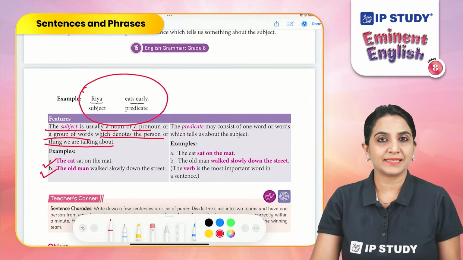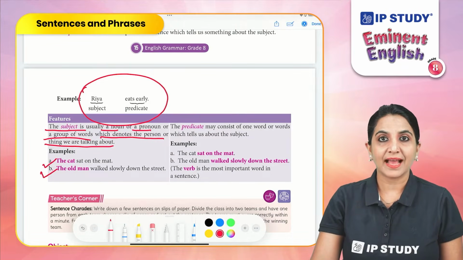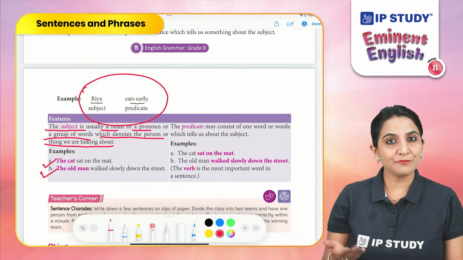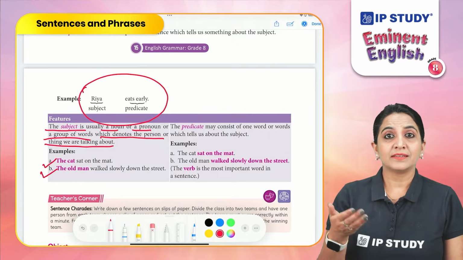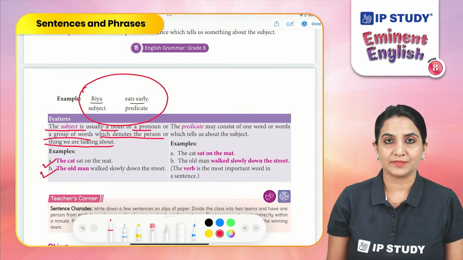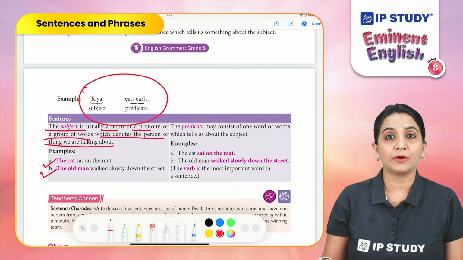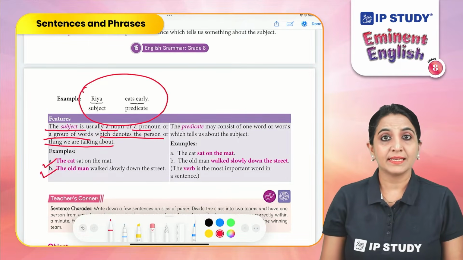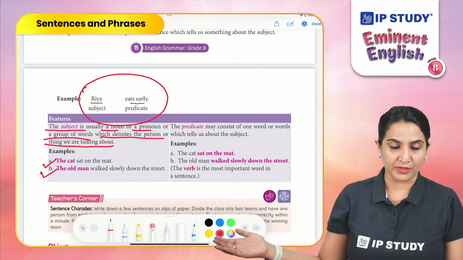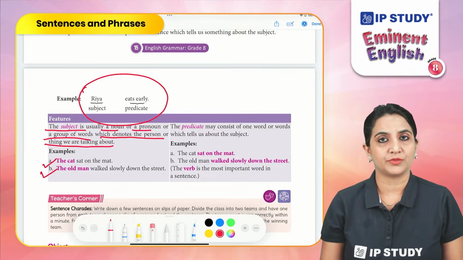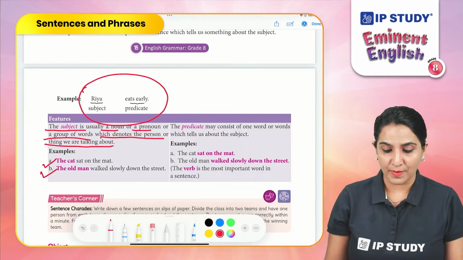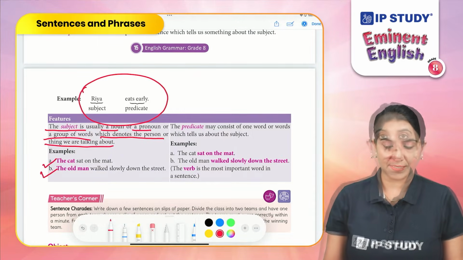In these two sentences, the cat and the old man are the subjects. In the first sentence, we said the cat sat on the mat. Now, who sat on the mat? The cat. That means we are talking about the cat in this sentence. In the second sentence, walked slowly down the street. Now, who walked slowly down the street? The old man. That means we're talking about the old man in the sentence.